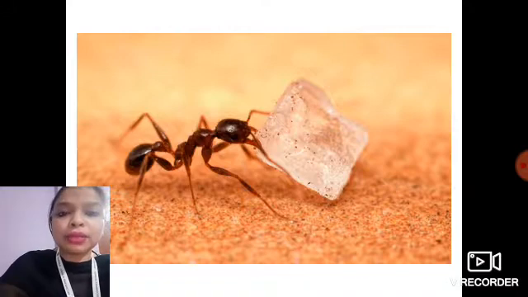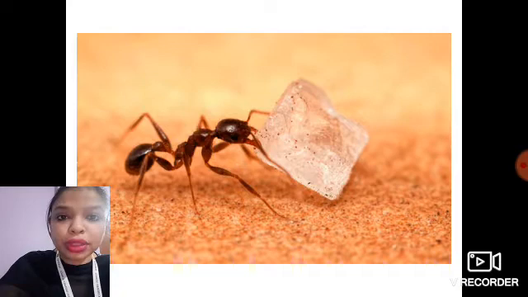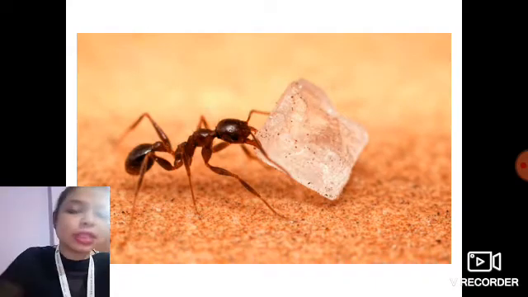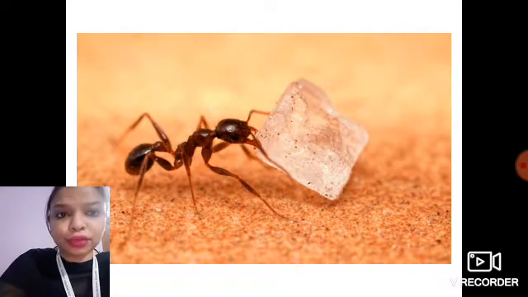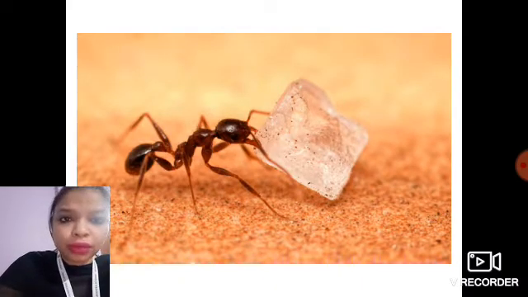All the animals have a strong sense. It can be their eyes, their nose. They might have some parts in their bodies which help them to catch their food, because they need food. They have to find their food to survive, to live, otherwise they will die without food. So in the first case we can see that the ant is holding a piece of sugar and it has found the sugar somewhere on the ground. So ants can find their food with a strong sense of smell.